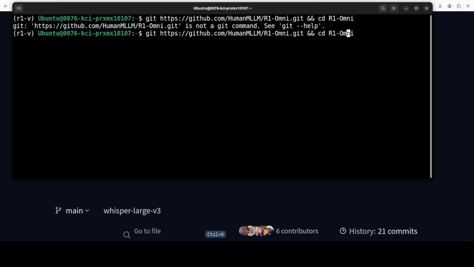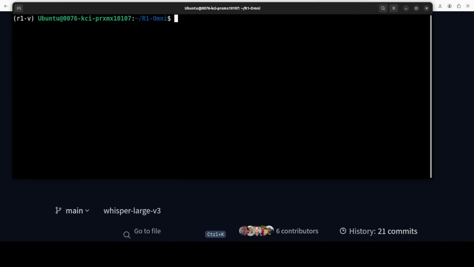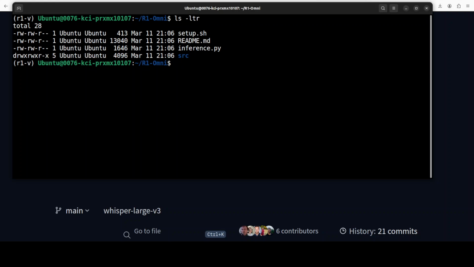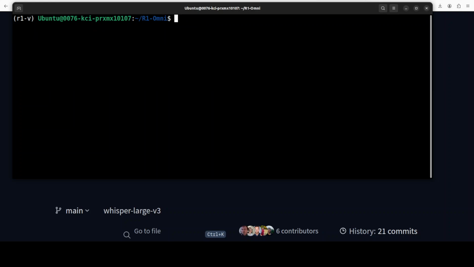Before that HTTP, let me quickly do that. There you go. So let's clear it, and this is where you will find the inference.py. So a bit of steps, but we just need to follow it accordingly. Hopefully they are going to make it easier in the future.